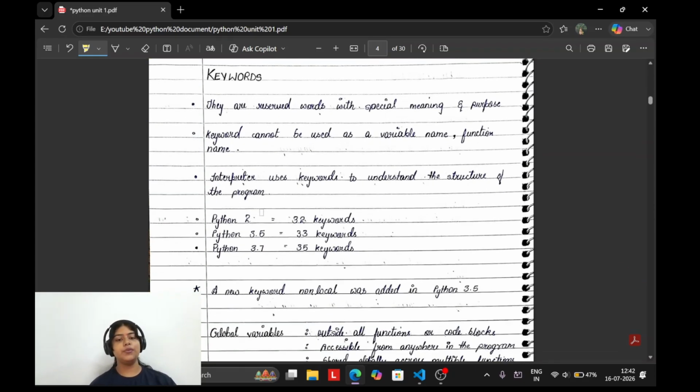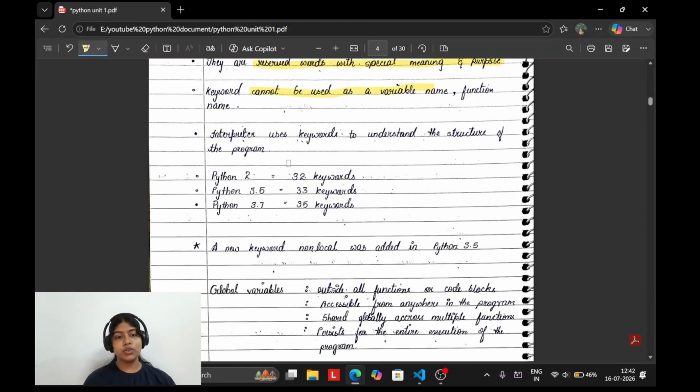Now what are keywords? Keywords are reserved words with special meaning and purpose. Keywords are special words. Else, if, etc. have their own word, their own meaning, their own function. Keywords cannot be used as variable names. We just read that above. Interpreters use keywords to understand the structure of Python.